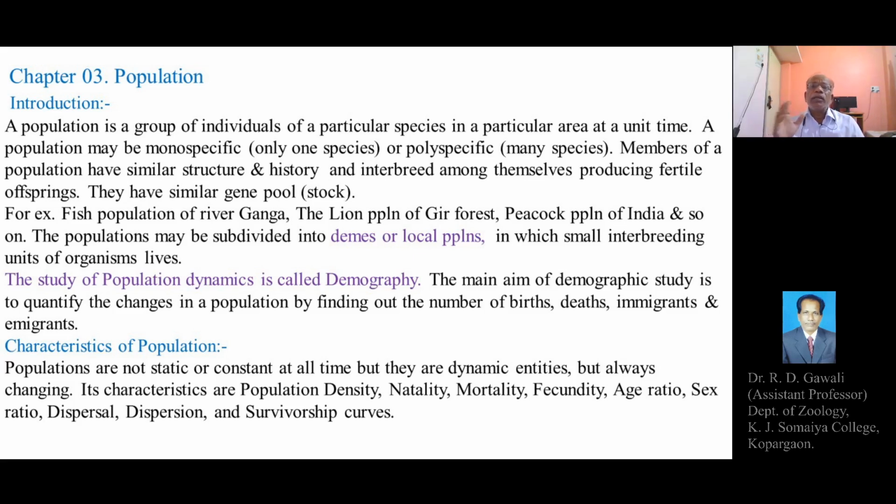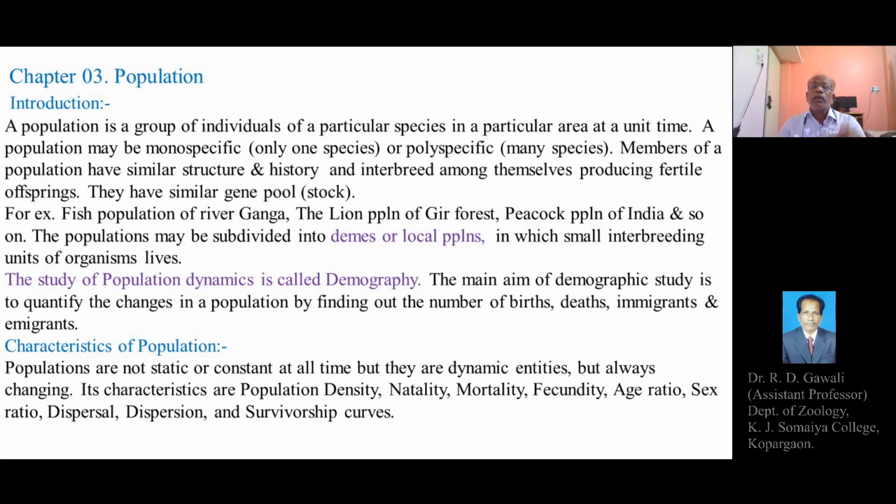First is population density, then natality, third is mortality, fourth is fecundity, then age ratio, sex ratio, dispersal, dispersion, and the survivorship curves.